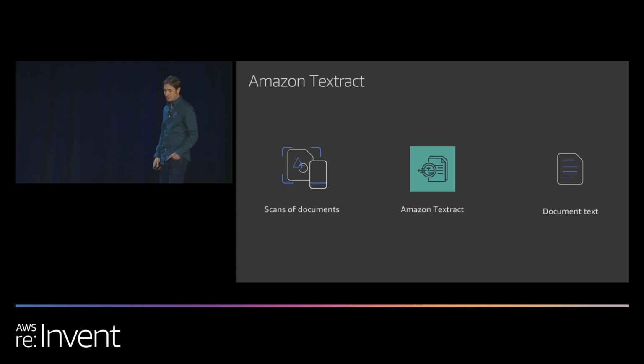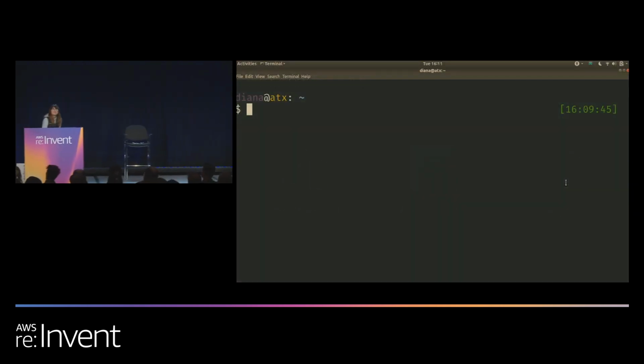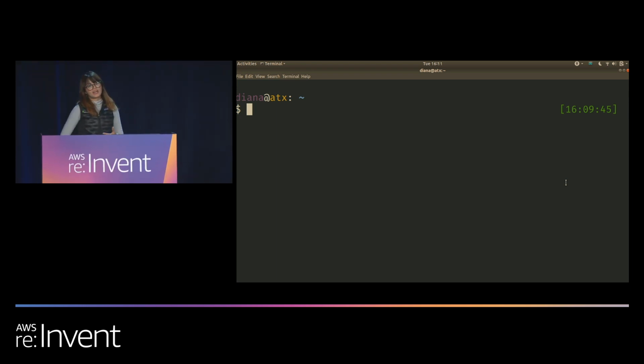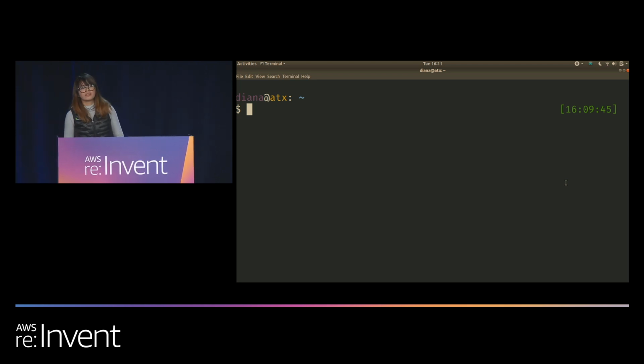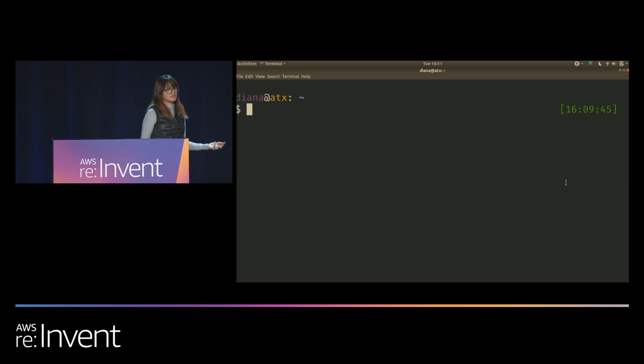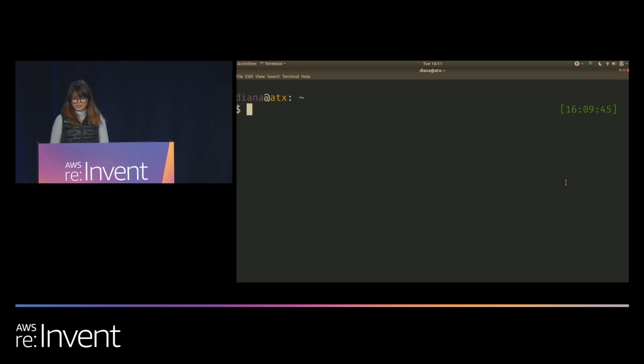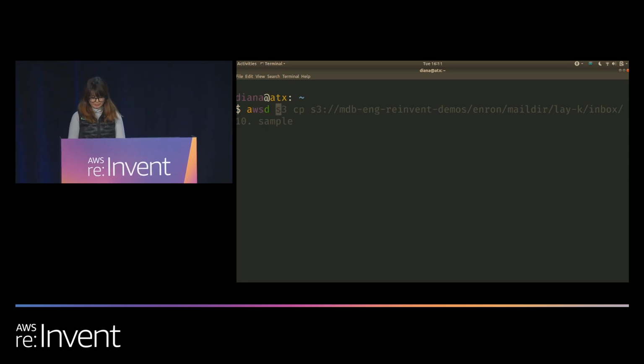Take it away, Diana. Thank you, Ralph. So we now know which AWS services we'll be using. So let's go ahead and see each of them in action. First, we have S3. S3, as we all know, is the first stop for any kind of large file dump. And the Enron dataset is no different. Let's take a look at what that looks like.